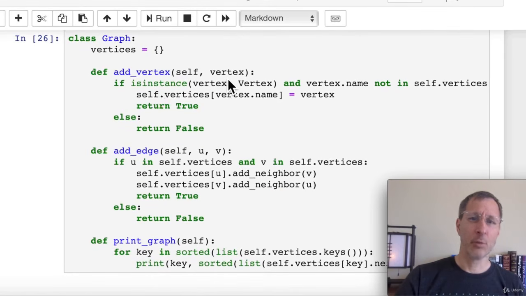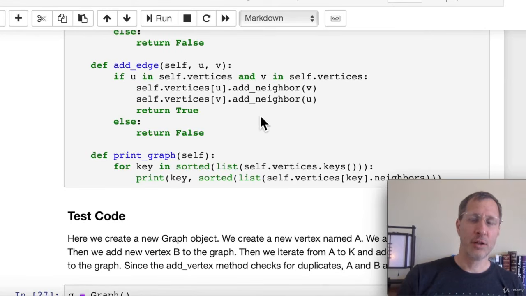And when we add a vertex, we pass in that vertex. We check if the object passed in is actually a vertex object, and if the name is in the vertex list yet, and if it's already in that dictionary, then we're obviously not going to add it a second time. And if it's not, then we'll add that vertex to the vertex dictionary and return true. Otherwise, we return false, which says the add was unsuccessful.